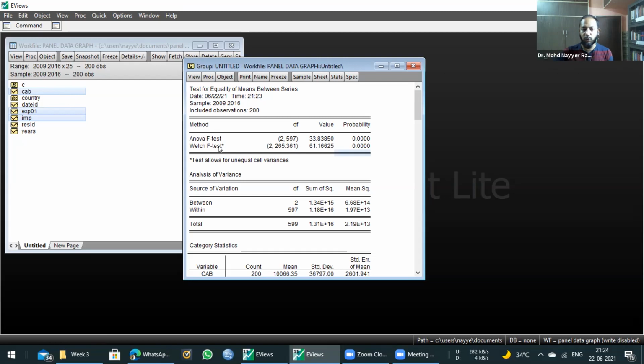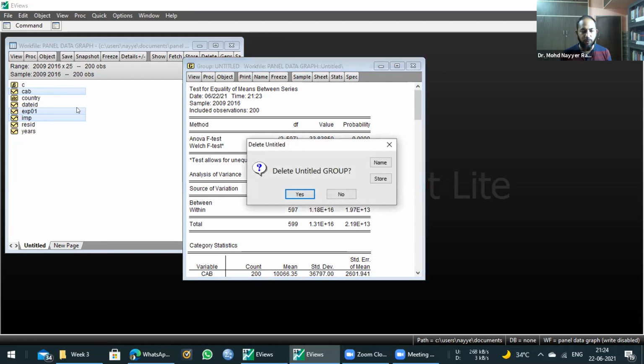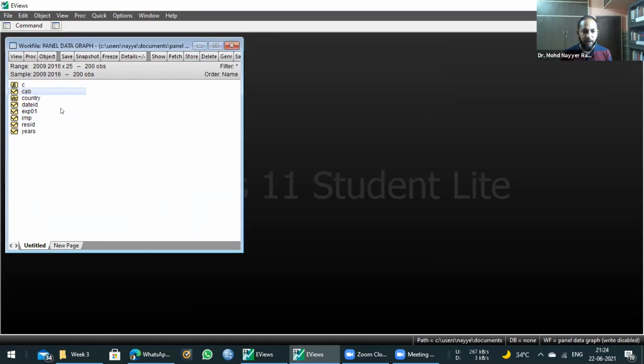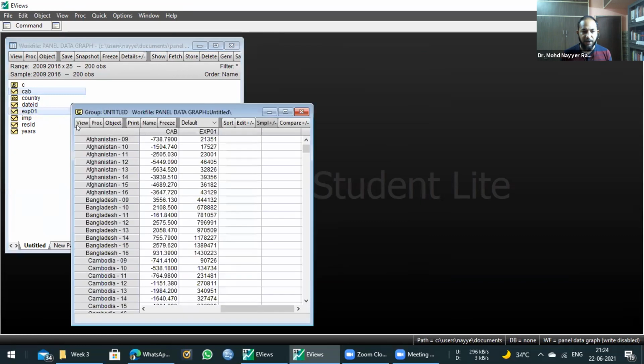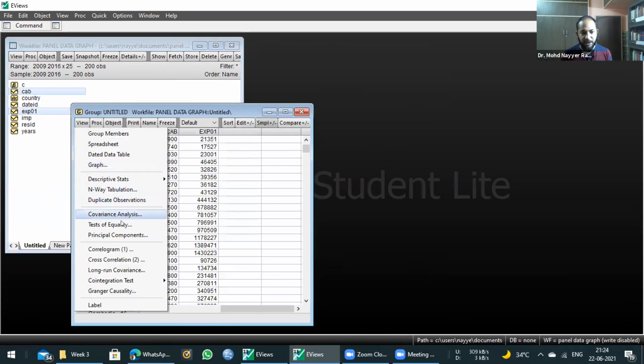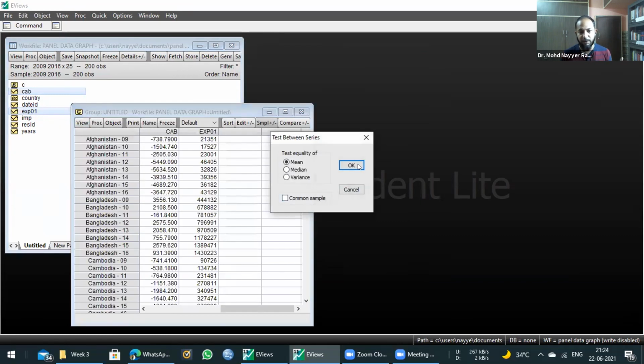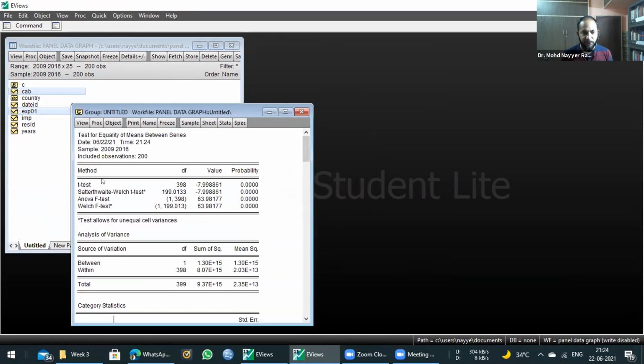F test, which can be used for more than two groups, has come into play. So if we have two series in the panel data, we will get the outcome for t test as well as f test. These two starting are t test, these two are f test. And if we go for more than two, then only f test will appear and t test will not appear. Clear? So this is the reason.